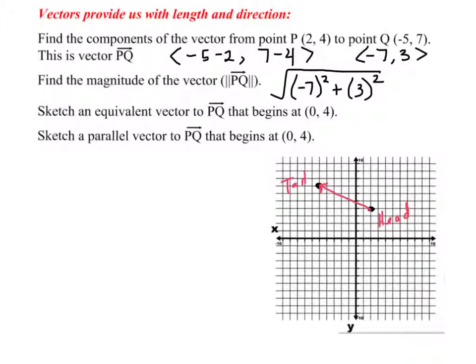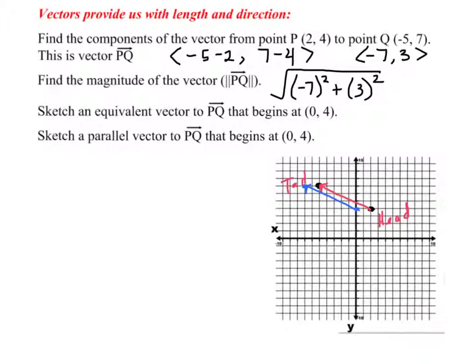Now, next it says sketch an equivalent vector that begins at (0, 4). An equivalent vector is one that goes in the same direction and has the same length. So if I'm starting at (0, 4), starting right here, I need to have the same components. So I need to go back 7 and up 3. Like that. Sketch it. That's an equivalent vector.